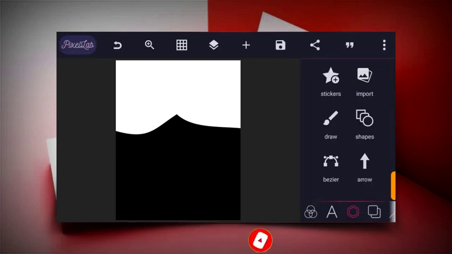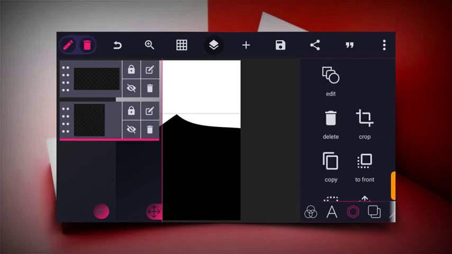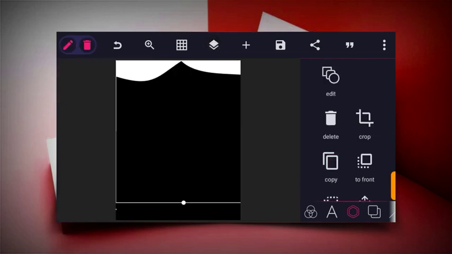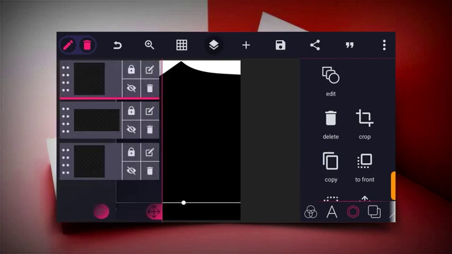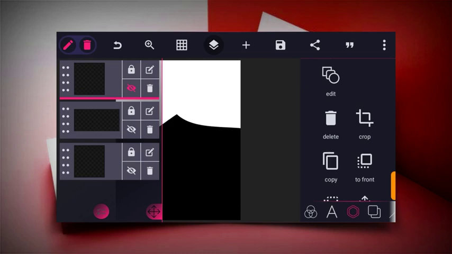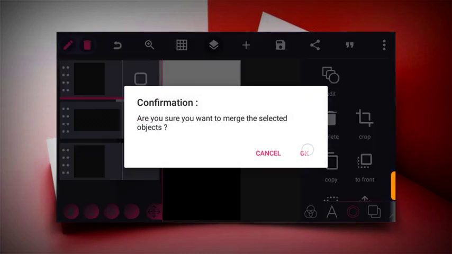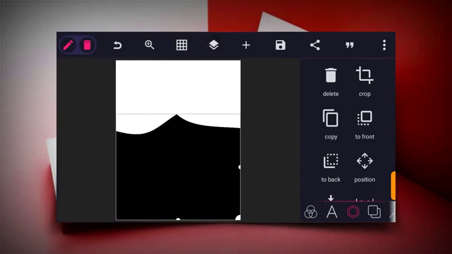So after this, guys, next thing to do is to click on the masked object and then copy this. So as we've copied this, we just have to hide it somewhere. Let's just hide it, and then we'll merge the square and the other masked one together, just like this, as you can see.